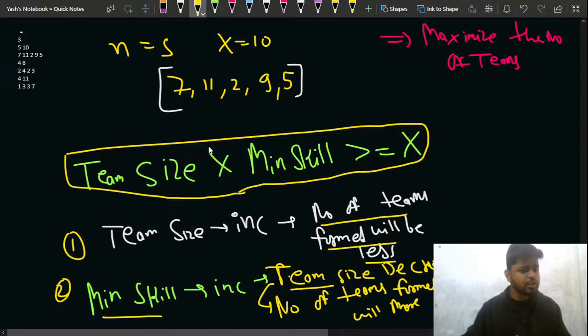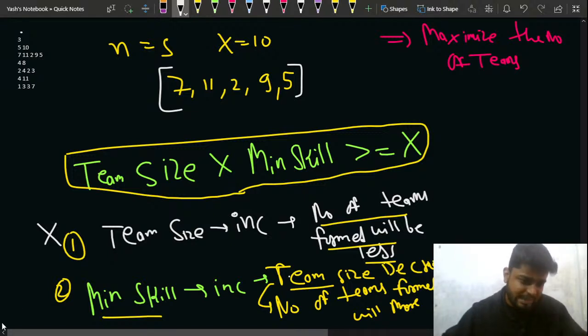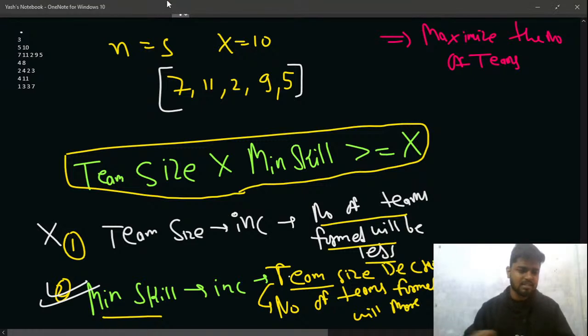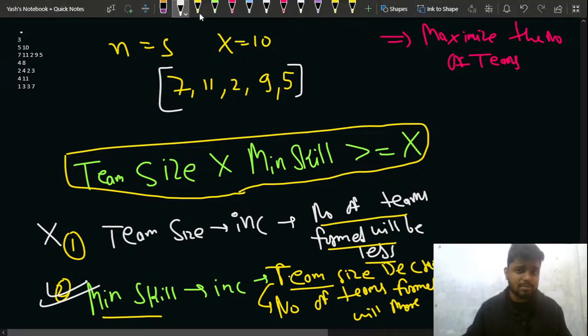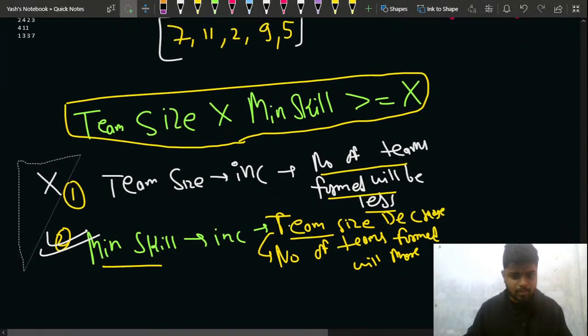So this is what I have thought in this problem. Now what should we do further? One thing is for sure, that you don't want to increase the team size, because in that case the number of teams formed will be less. But you can increase the minimum skill. How can you maximize the minimum skill of a particular team? When will the minimum skill increase?